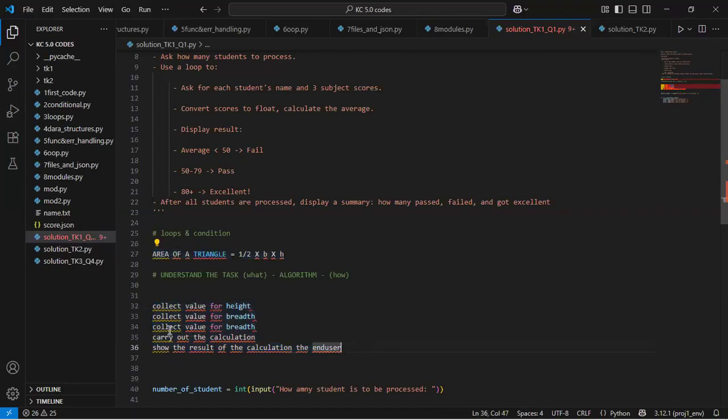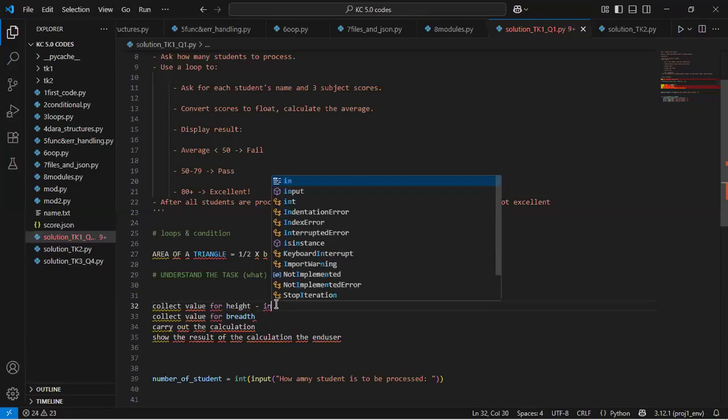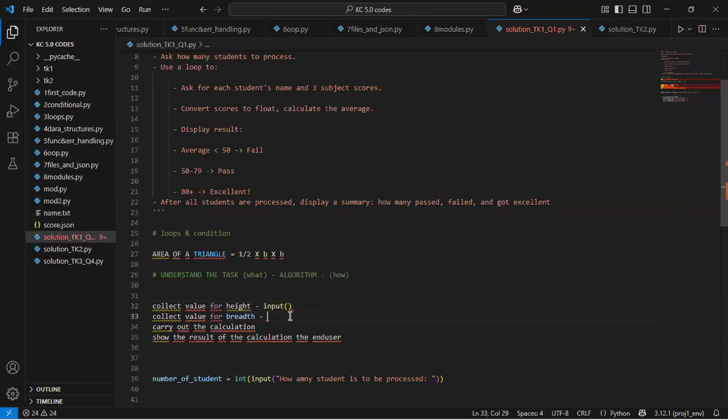But you can only come up with these steps if you understand what this task is. And then from there, it's quite easy to tell that this particular step requires an input function. This one too requires an input function.